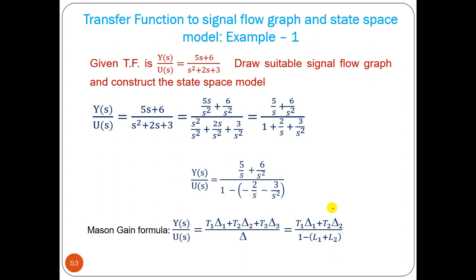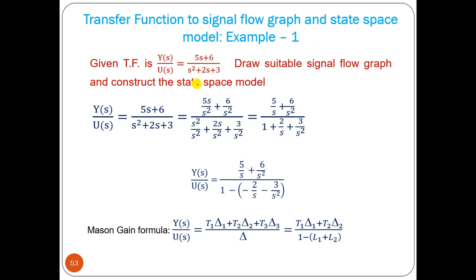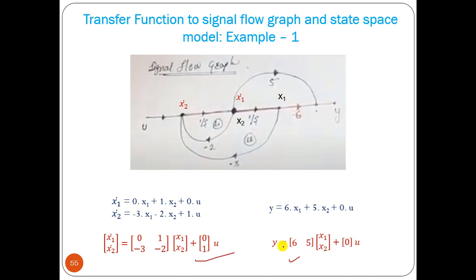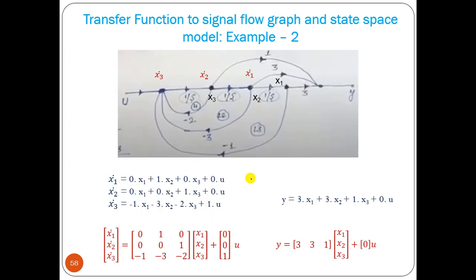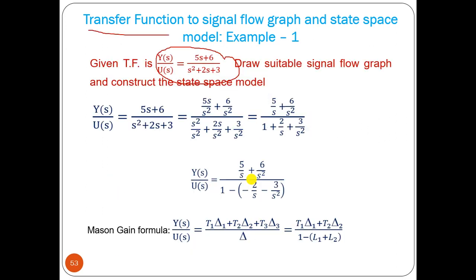Okay, so this is the problem. I think this video is getting too long, so let me stop it here. I will discuss this example, that is transfer function to signal flow graph and state space model. That means if we know the transfer function, we can find out its signal flow graph, and from that we can find out its state space model. I have taken two examples of that, I will discuss in the next lecture.